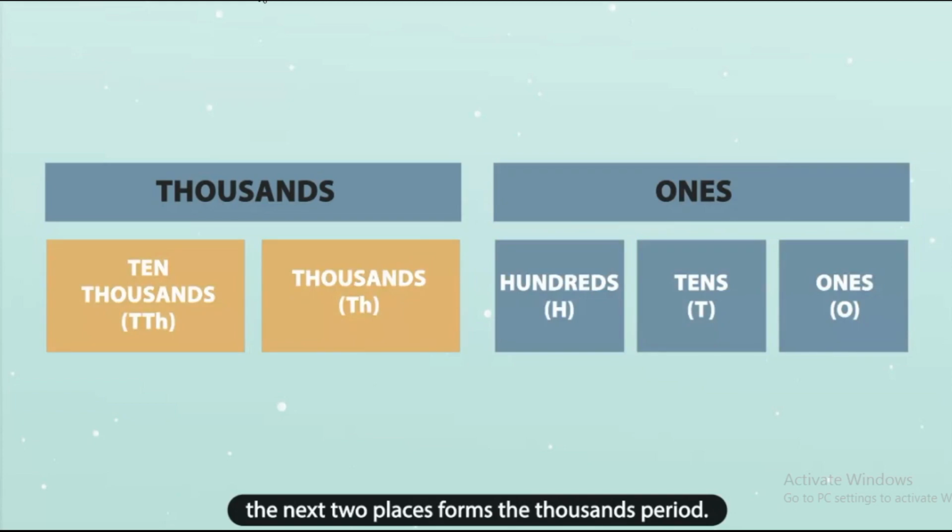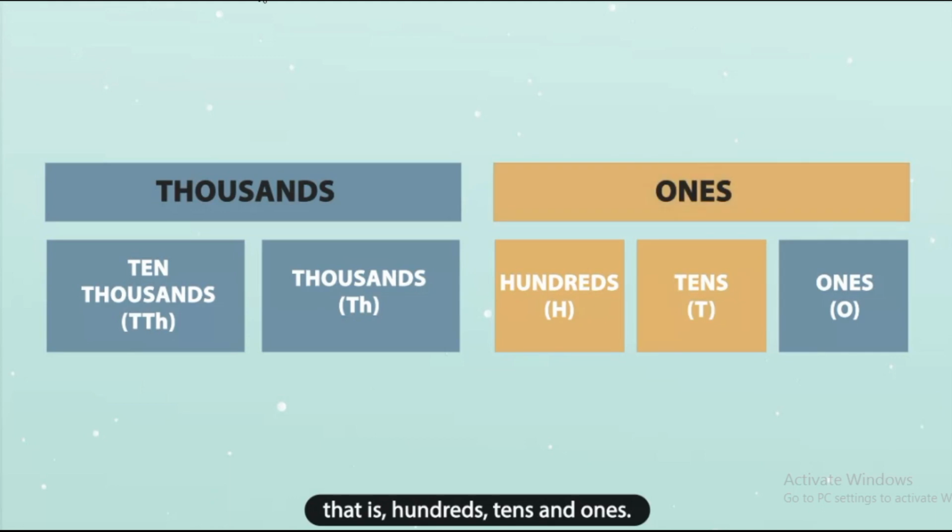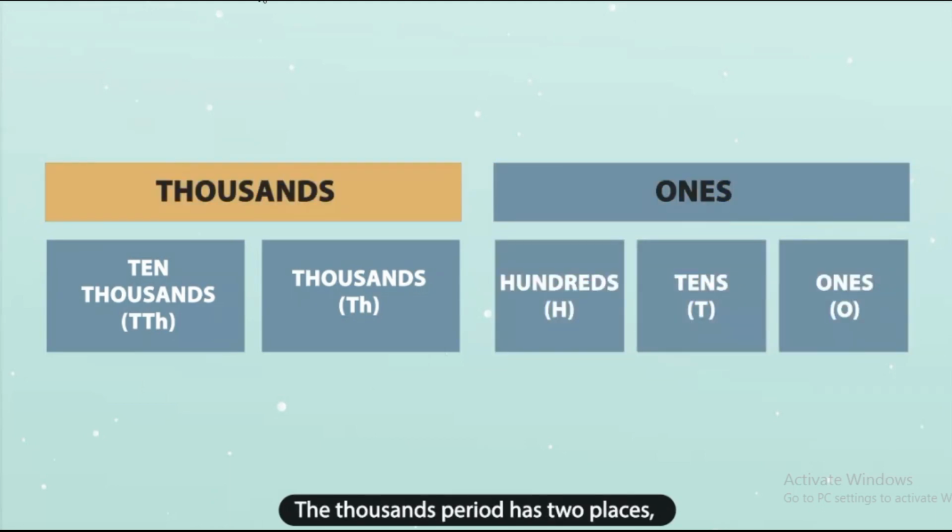The next 2 places forms the thousand period. So, we can see that the ones period has 3 places, that is, hundreds, tens and ones. The thousands period has 2 places, that is, 10,000s and thousands.